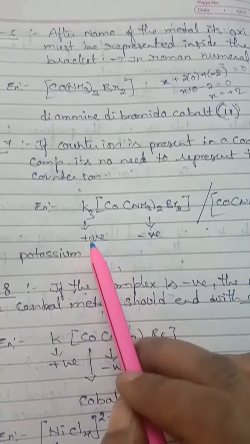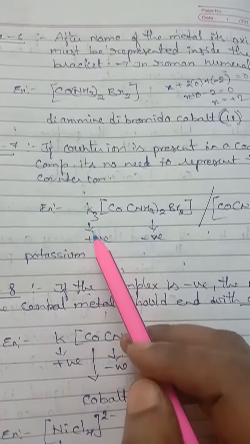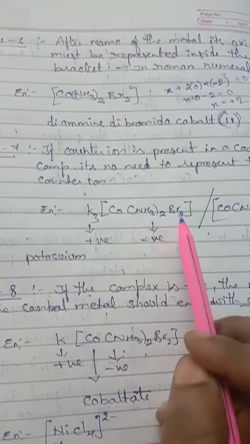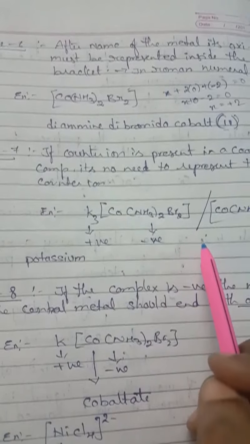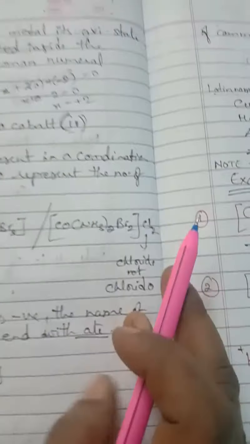So this one is positive and this one is negative. Already the first rule applies, no? So how are you going to write the name? Potassium diamine dibromo cobalt 2. Clear? I hope it's clear. Don't get any confusion. So look here.